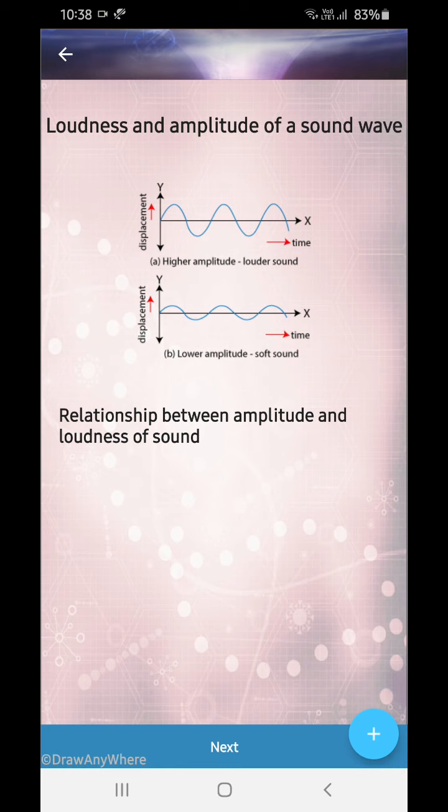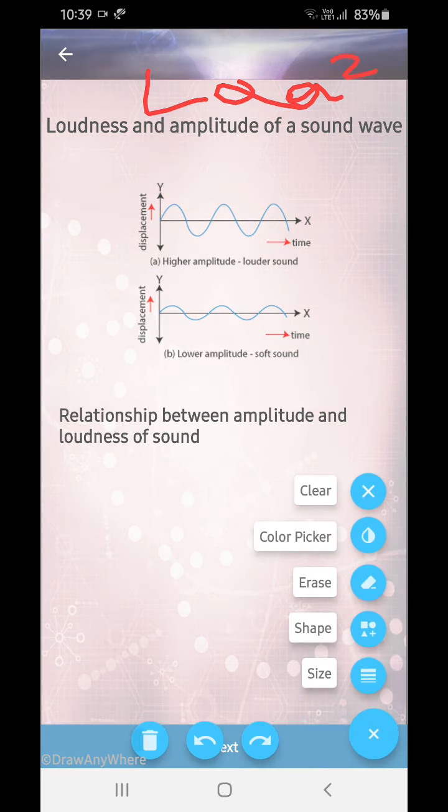Now see, relation between amplitude and loudness of sound. Higher amplitude is louder sound. This is the equation. Okay. Lower amplitude is soft sound. Okay.